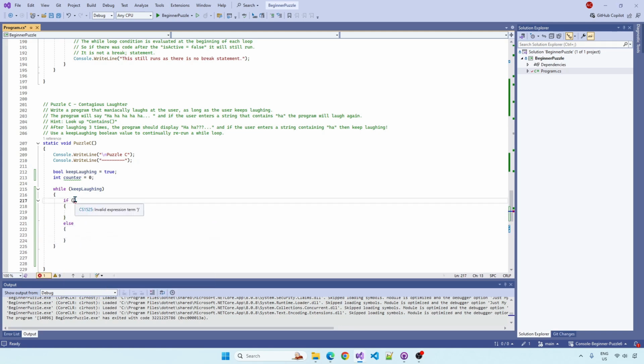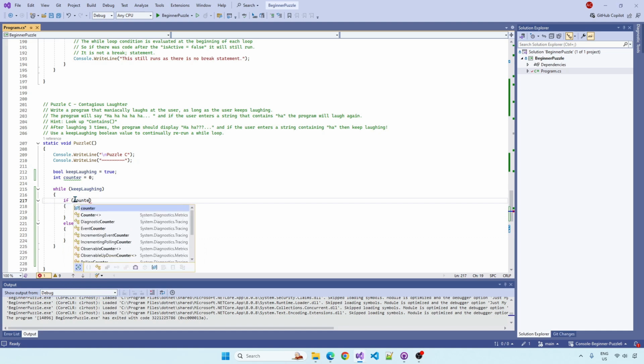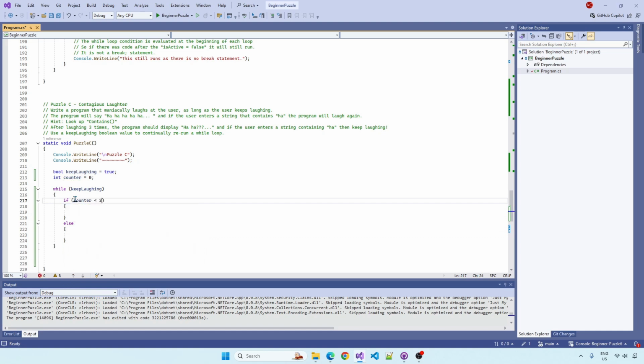So if the counter's less than 3, we'll just display Console.WriteLine. And then we'll increment the counter, counter++.